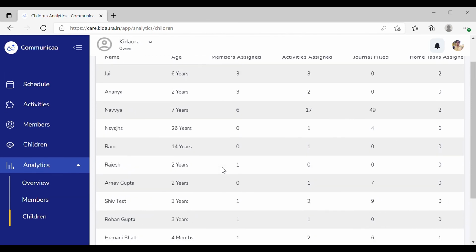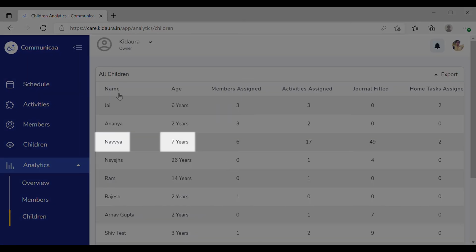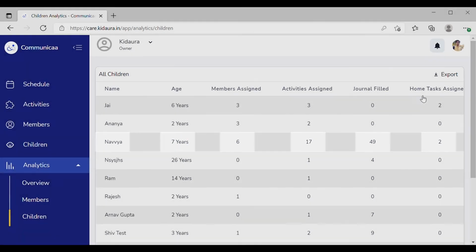The Children's Analytics page will provide the data of all the children using this platform. It shows all the details about each of the children, the age, the members assigned to the child, the activities assigned, the number of times the journal is filled, and also the home tasks that are assigned to the child.